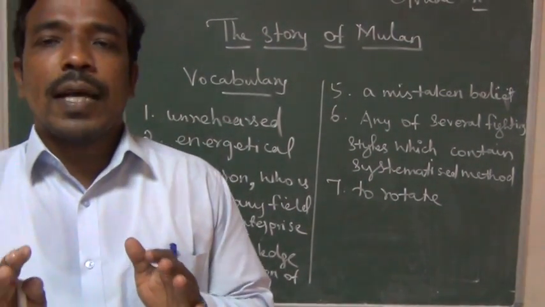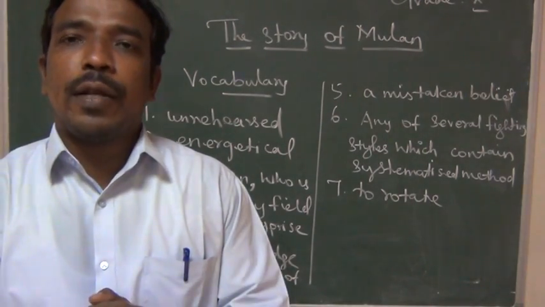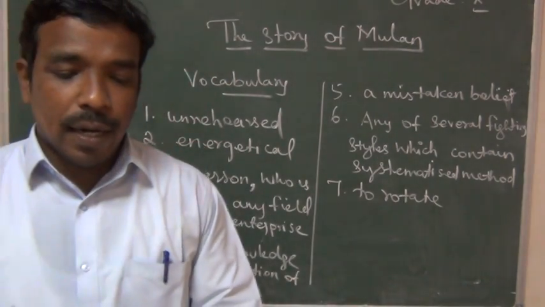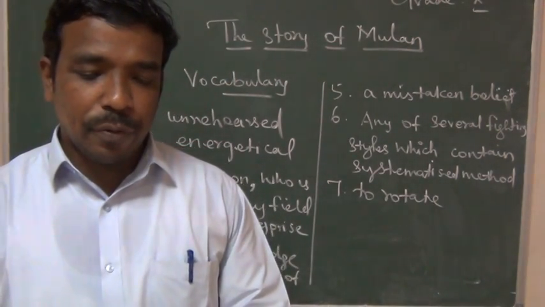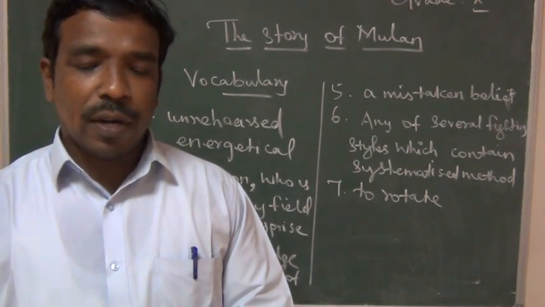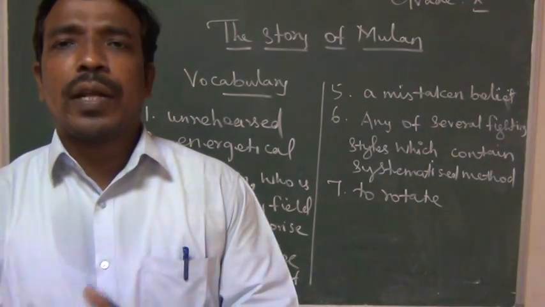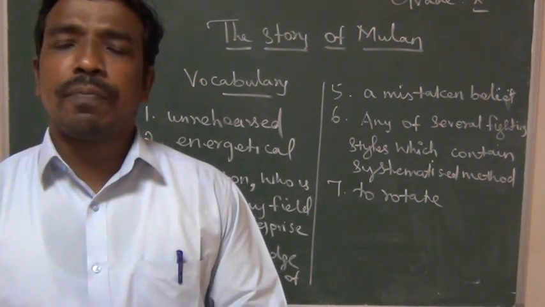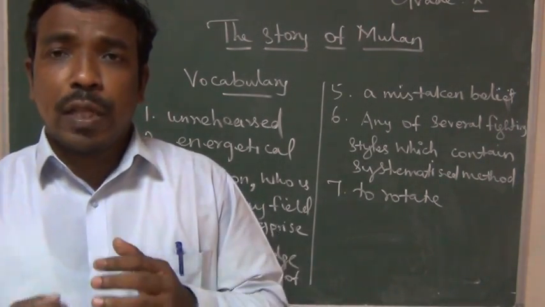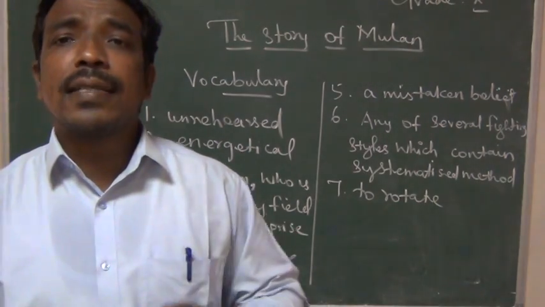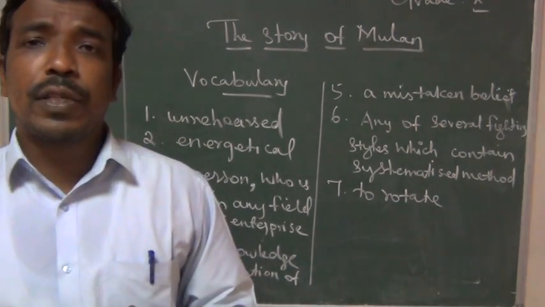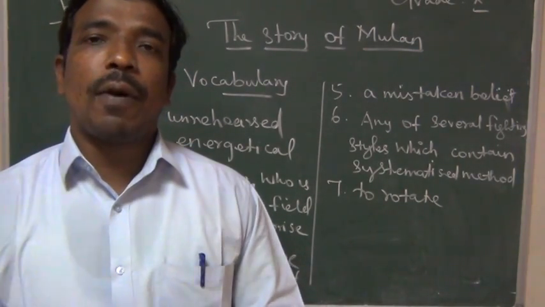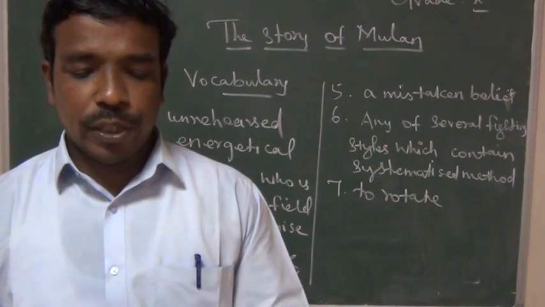Now the father denied, saying you cannot do it, but she is saying, father, for years you trained me in kung fu, you showed me how to use the sword. So she is very quick in rotating the sword. She is very good in kung fu. Kung fu means, as I already told, without any weapons, using your hands and feet, you should fight with your enemy. She is very good in this type of martial art.